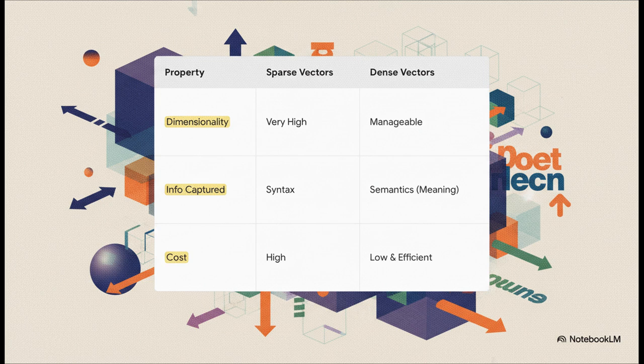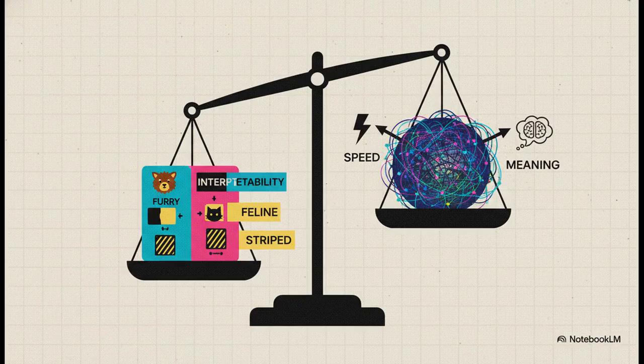Today, we use dense vectors, or what we call embeddings. These are much shorter, packed with complex numbers, and they're specifically designed to capture the semantic meaning of a word. It's a huge upgrade. But here's the crucial trade-off. With these dense vectors, the meaning gets a bit fuzzy, for us humans anyway. You can't just point to one number in the vector and say, that's the furry dimension. The meaning of cat is smeared across all the numbers. So we sacrifice that easy human readability, but what we get in return is enormous. We get incredible efficiency, and more importantly, we force the model to learn the relationships between words, not just what they are.